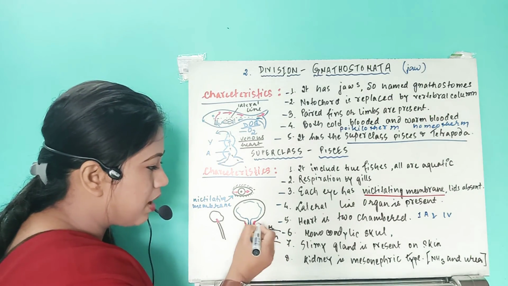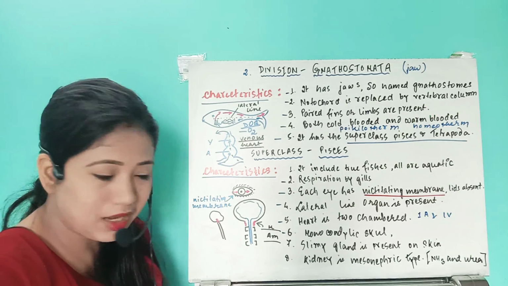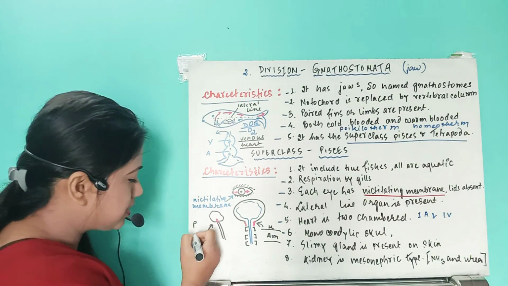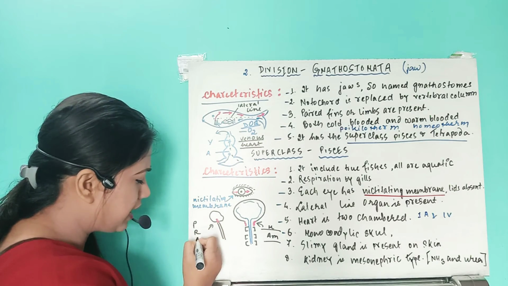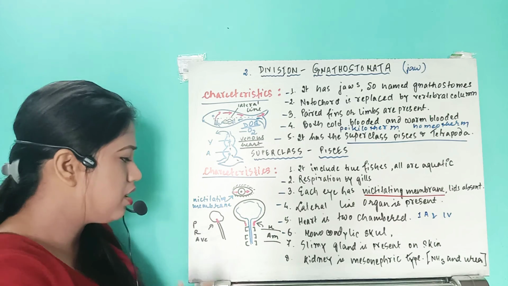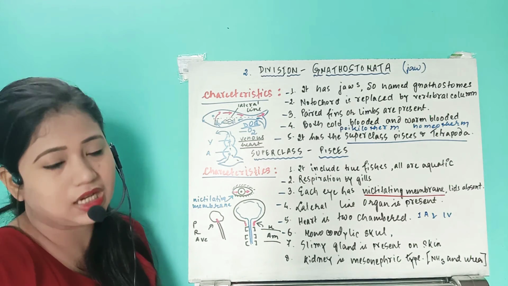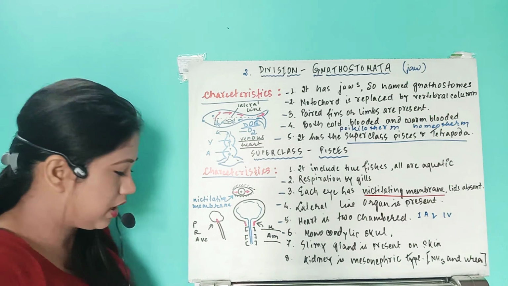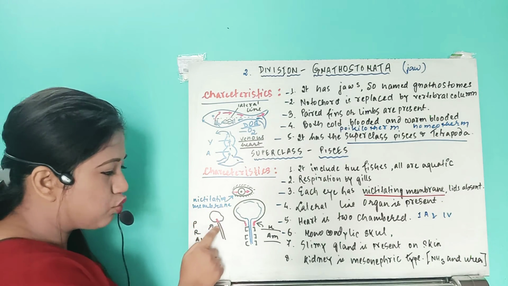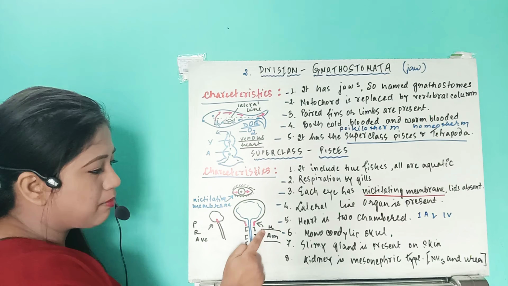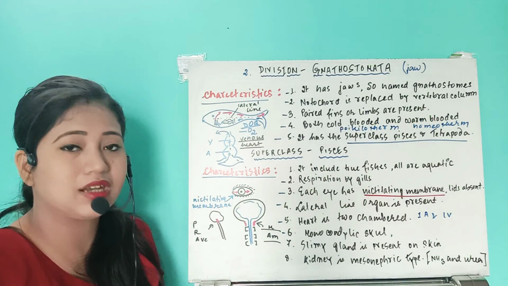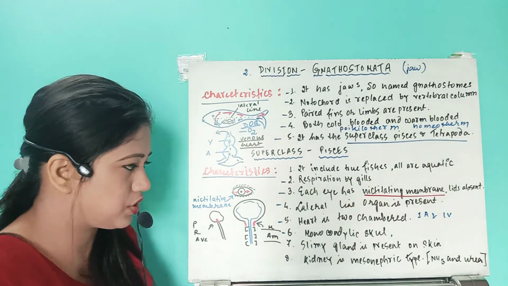Mammals and amphibia have a dicondylic skull. Fishes, that means the superclass Pisces, reptilia and aves have a single occipital condyle, that means they are monocondylic. Fish, reptile, and aves have the monocondylic skull. Mammals and amphibia have the dicondylic skull. Remember that, it is very much important.